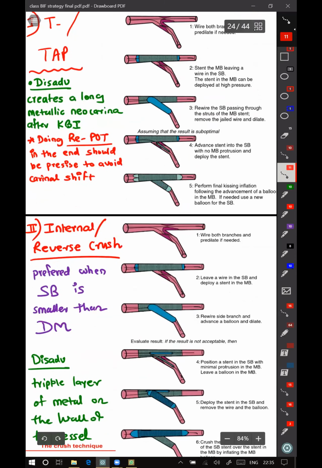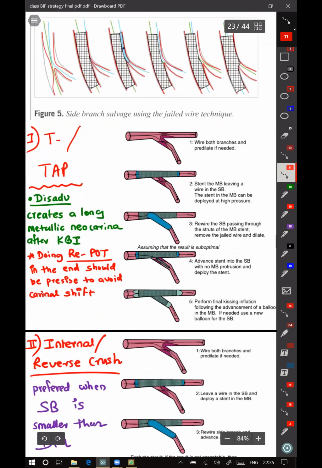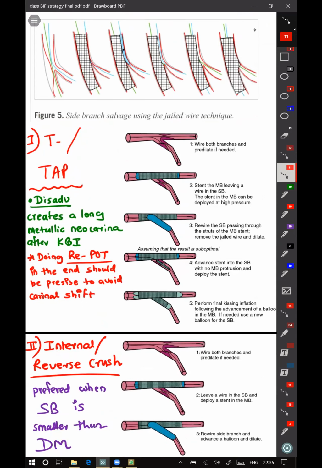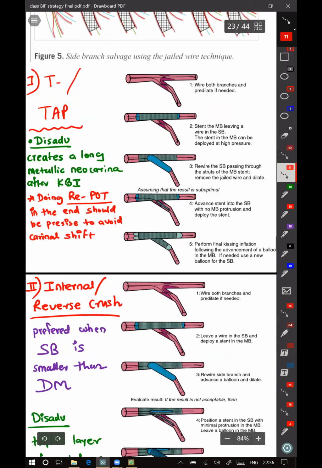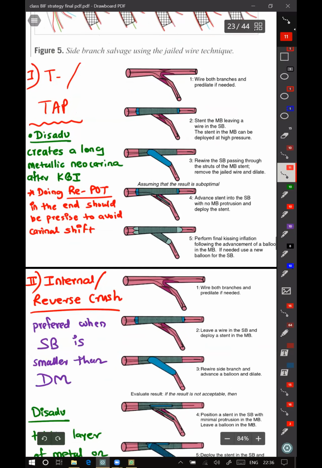So in this one, after final kissing inflation, we again have to do repot, no? Yeah, you have to do. Because after you do kissing balloon inflation, the shape of the vessel will be like this. What you want is a circle. Because of the two balloons, it will be like this. You don't want that. Correct.